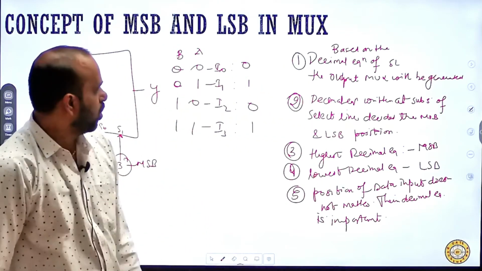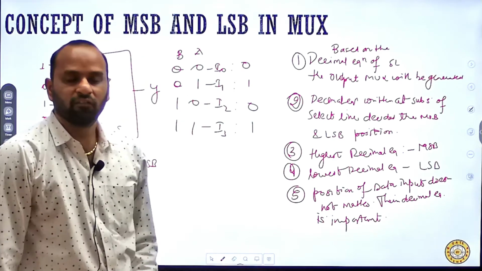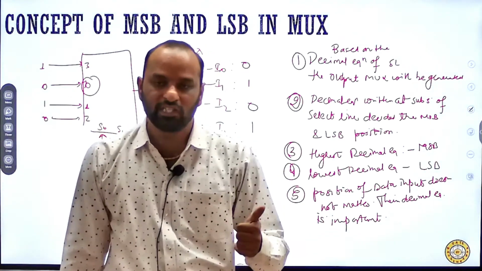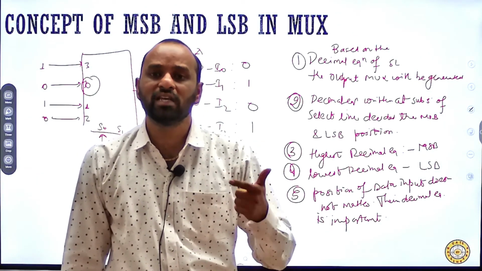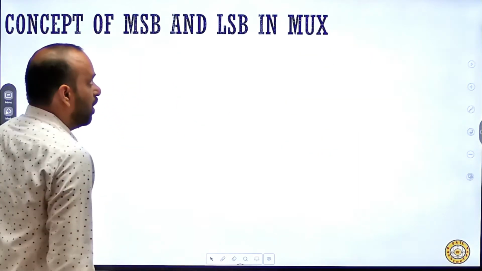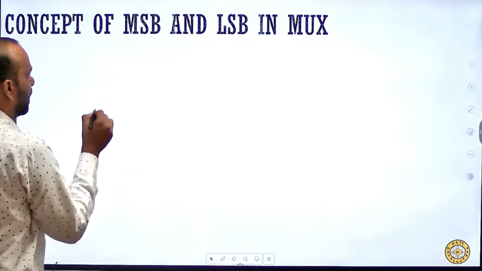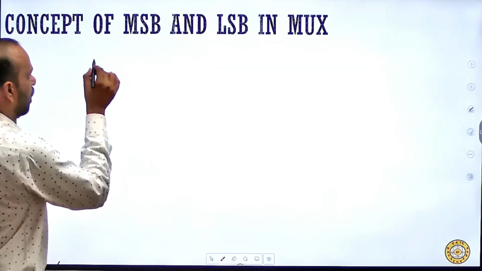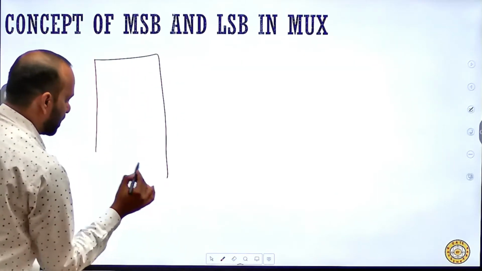Clear? So I have written the key points which explain the principle of the multiplexer as well as the LSB and MSB concepts. Understood? So let's have another example. Now I expect that you can give me the answer.